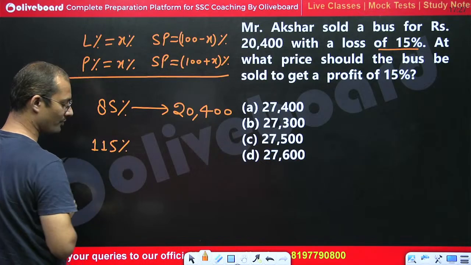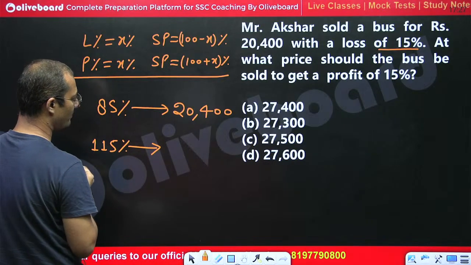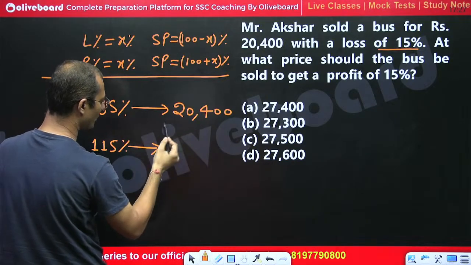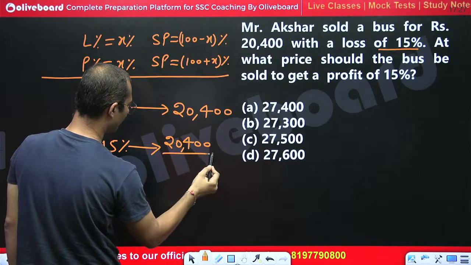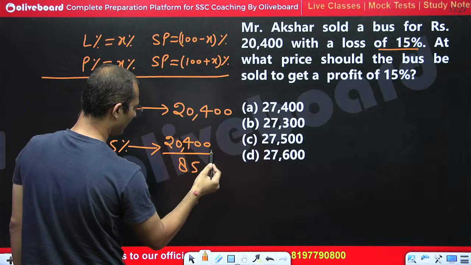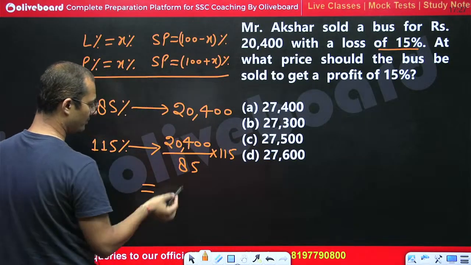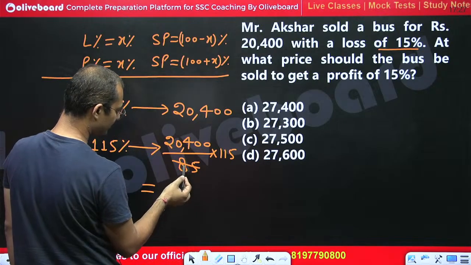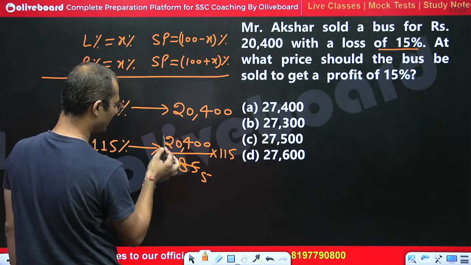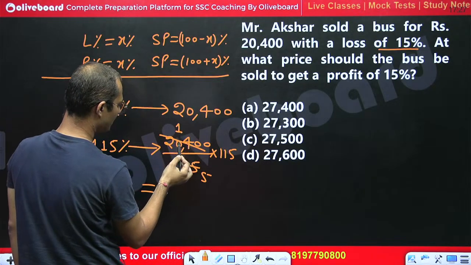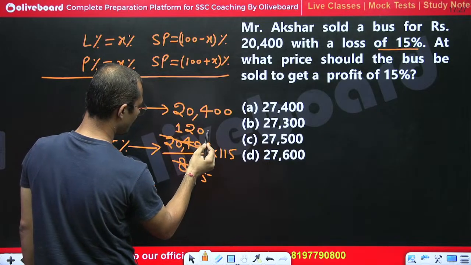It means selling price would be 115%. So we have to calculate the value of 115%. Applying unitary rule, 1% would be equal to 20,400 divided by 85 and multiplied by 115. By 5 we can cancel it, or 17 we can use. 17 5s are 85, and 17 1s are 17. So here we will get 3. 17 2s are 34, 0 0.